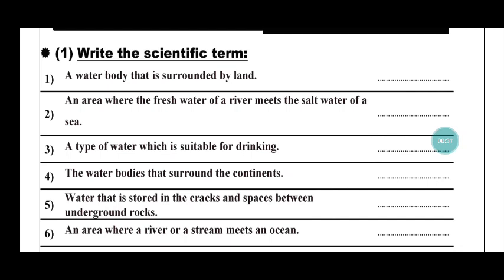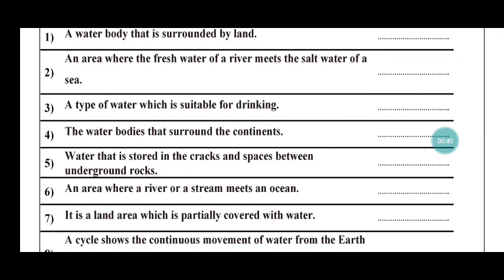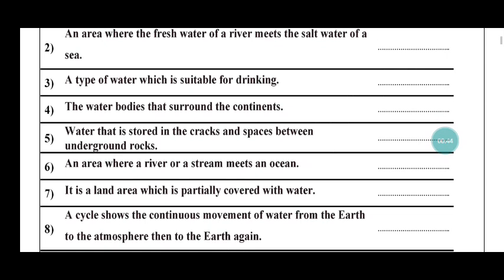Number three, a type of water which is suitable for drinking. Fresh water. Number four, the water bodies that surrounded the continents. Ocean. Number five, water that is stored in the cracks and spaces between underground rocks. Underground water. Okay, or groundwater.